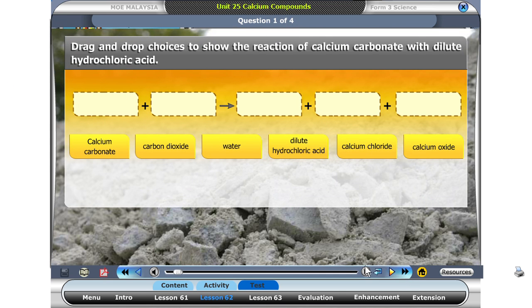Can you correctly form the equation in words to show the reactions of calcium carbonate with dilute hydrochloric acid? Drag and drop the choices.